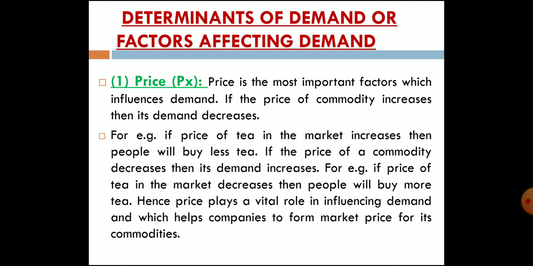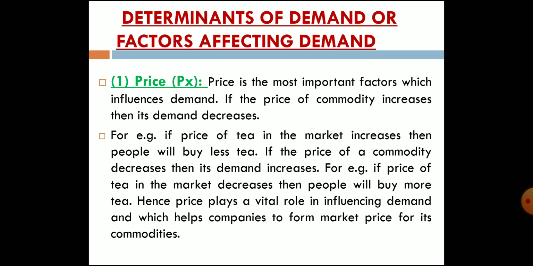Then our first question, that is determinants of demand or factors affecting demand. This chapter you had learned generally in 12th standard or 11th standard. So here are the determinants of demand or factors affecting demand. There are various factors affecting demand. First one, that is price. Demand will change if this factor changes. So whenever the price of the product changes, demand will also change. Price is the most important factor which influences demand.